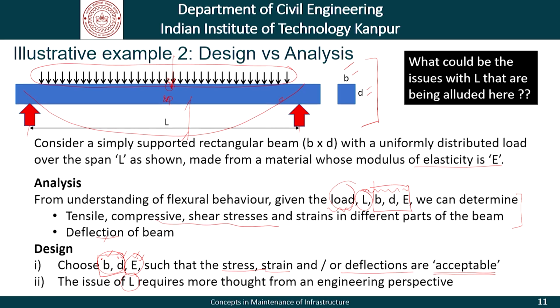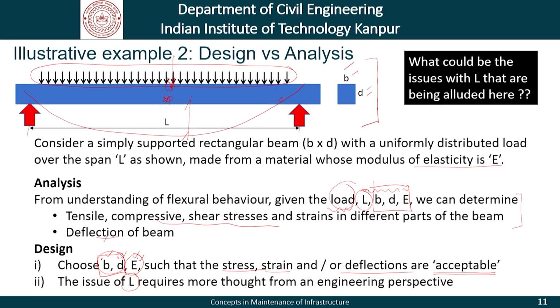I am leaving it to you to think of other examples of simple systems and look at them from the perspective of analysis and design, and be convinced that analysis is a scientific exercise where we try to get the output based on scientific principles.